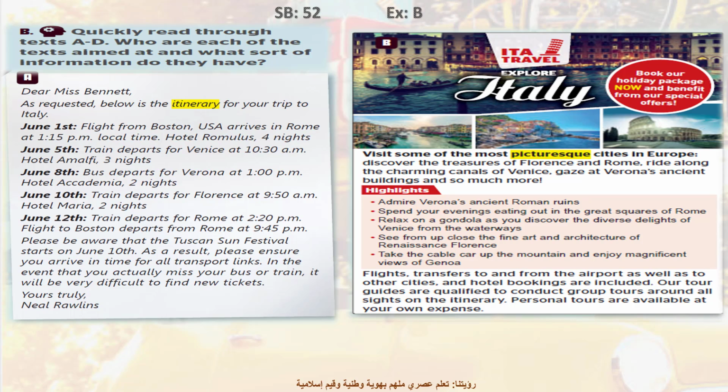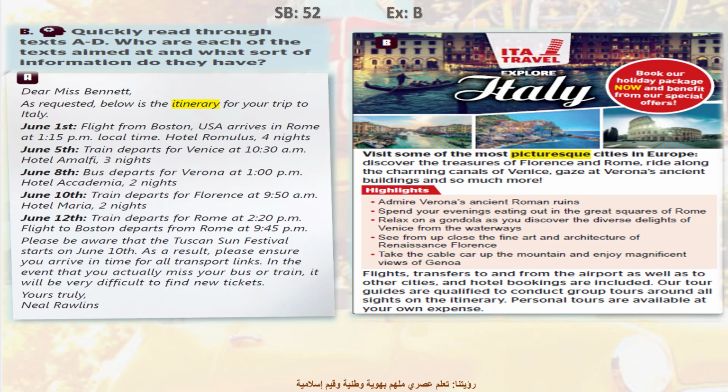But what about text B? Have a look at it. Yes, what kind of text is it? True, yes, it could be an advertisement or a flyer, right? Now pause the video and for each text write who is the audience and what kind of information is included. Go on, pause the video and then continue playing it to check your answers.